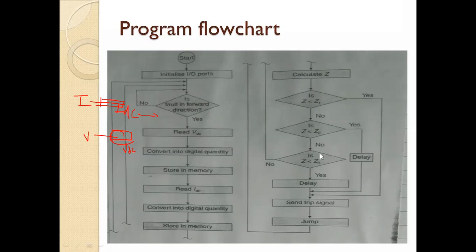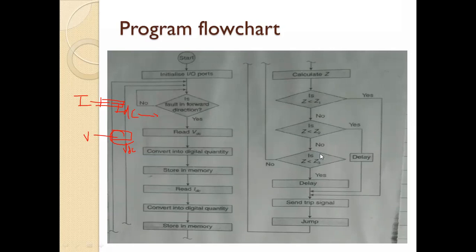Okay, means why actually we are setting the zones? Because there the time of operation is also increased, means a time graded system is used here. Means what? In zone 1, your relays are operating instantaneously, right? Your relays are operating instantaneously, means without taking any time.